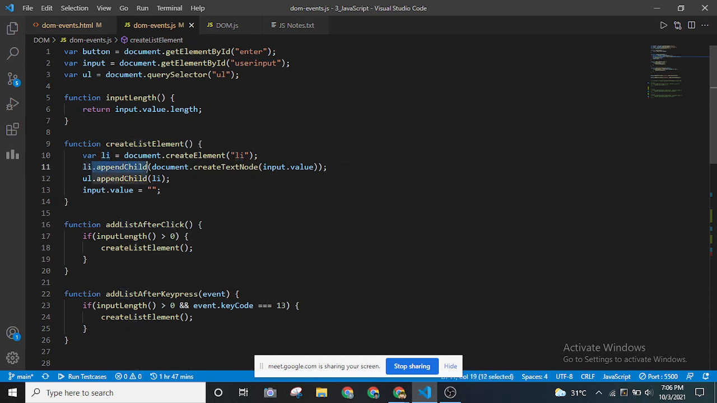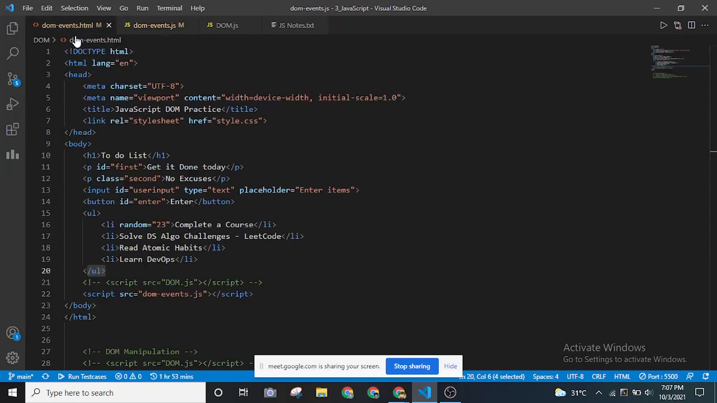Append child is another function which will append the piece of code that we are giving. Append child refers to parent and child. If you have learned about data structures, the parent child relationship that we have in trees and other data structures, that's how they have given the function a descriptive name. And we are creating a text node. A text node is nothing but the value that we are giving over here. So this is a text node.